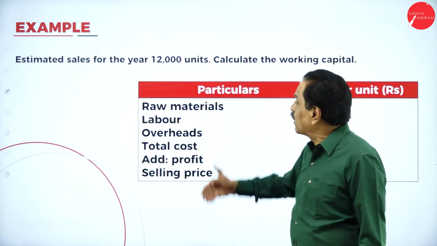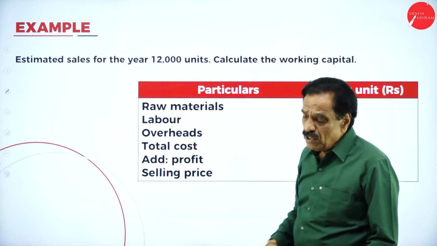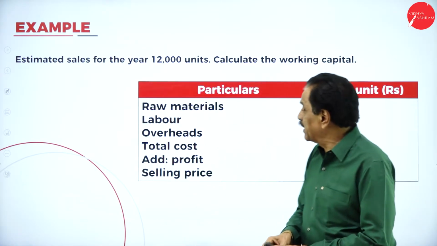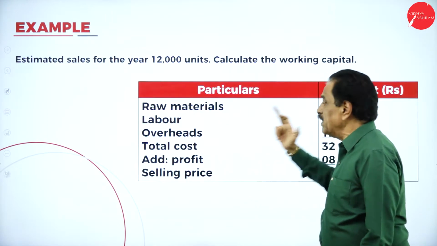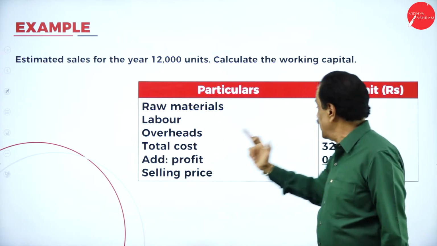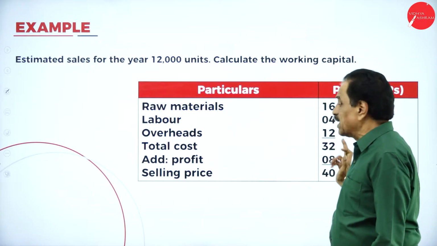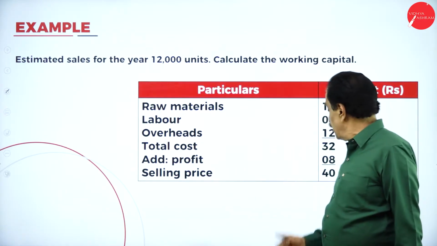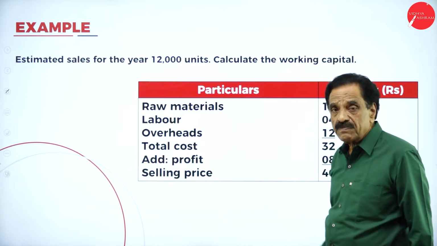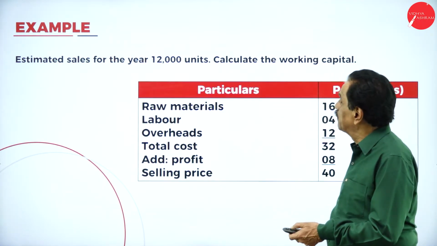The problem is for how many units? You are doing it for 12,000 units. First raw material, 16 rupees. Labor, 4 rupees. Overhead, 12 rupees. Total cost comes to 32 rupees. Add the profit, 8 rupees. The selling price will come to 40 rupees. I'll go to the next one.